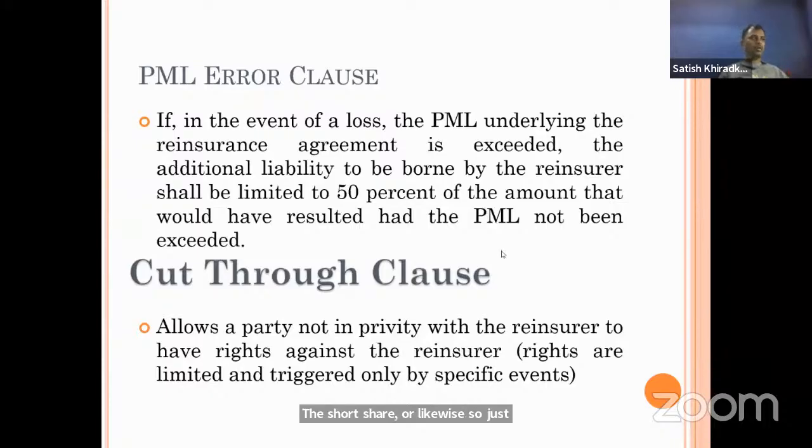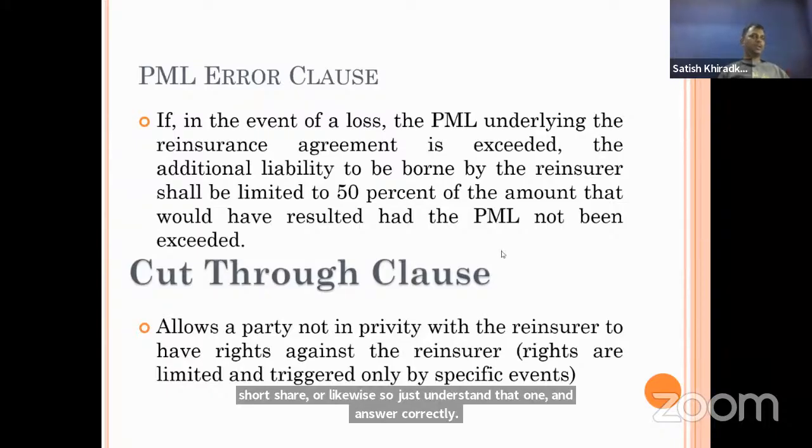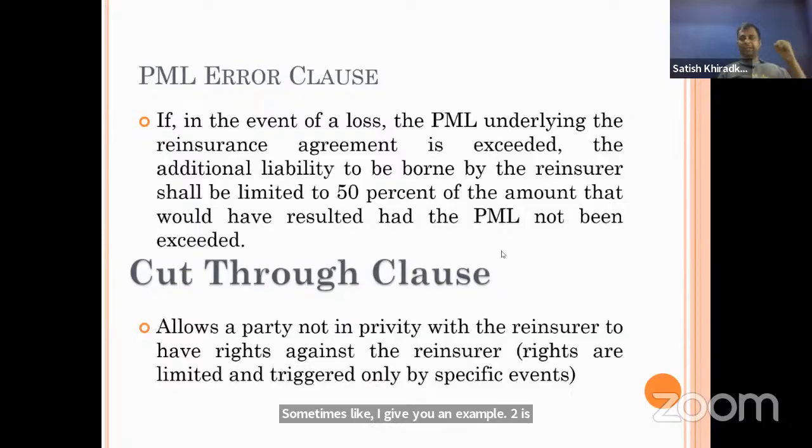Sometimes, I give you one example, the two risk clause. Sometimes we attach the two risk clause with two risks. If they ask more than two, we blindly select that. But two or more risks means more than one risk. So apply your presence of mind to what they are asking and what your option is interpreting.